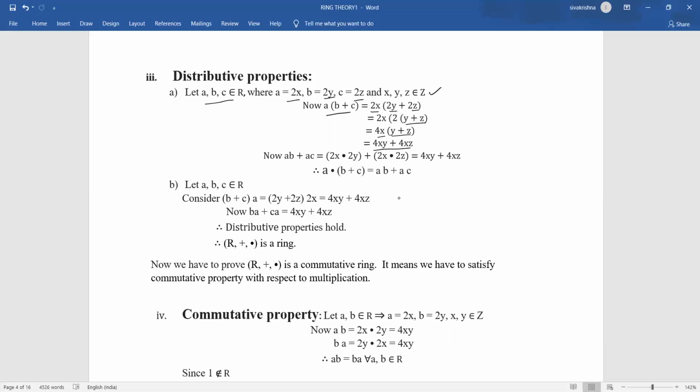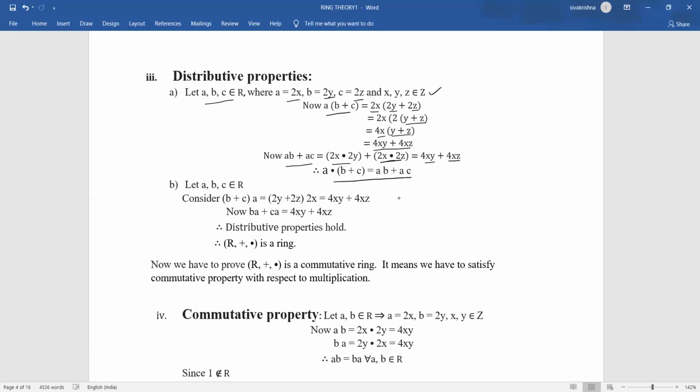Now we have to consider AB plus AC. AB is nothing but 2x into 2y plus AC is nothing but 2x into 2z. If you multiply 2x into 2y, we get 4xy plus 2x into 2z, we get 4xz. So this is the value of AB plus AC, and this is the same as A into B plus C. Therefore, A into B plus C is equal to AB plus AC. This is left distributive property. In the same way, we can prove right distributive property also.